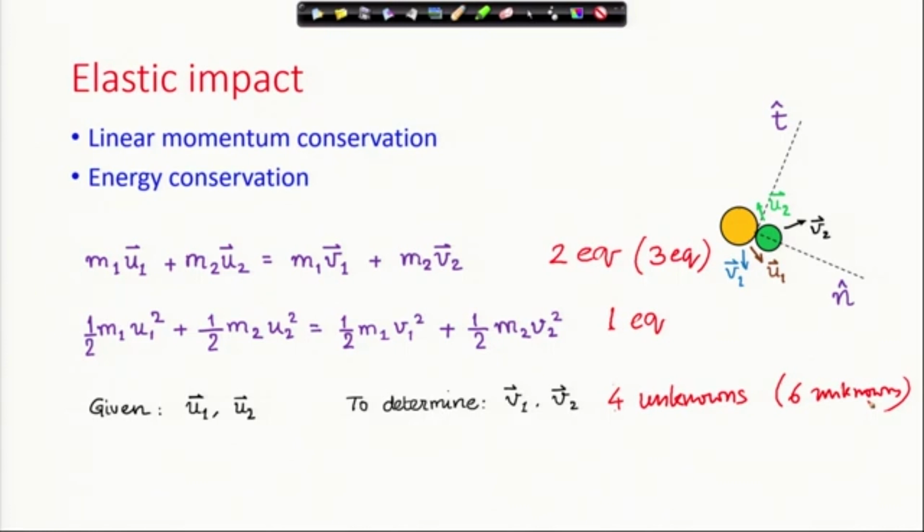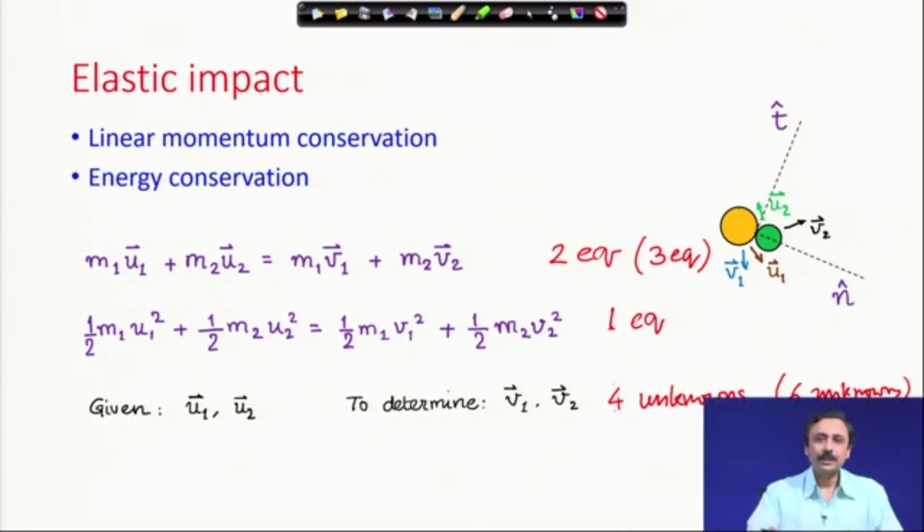Whatever situation you take, planar situation like this or spatial situation like this, the number of conditions are falling short as it looks, but we can find out the solution. Let us now look deep into these equations.